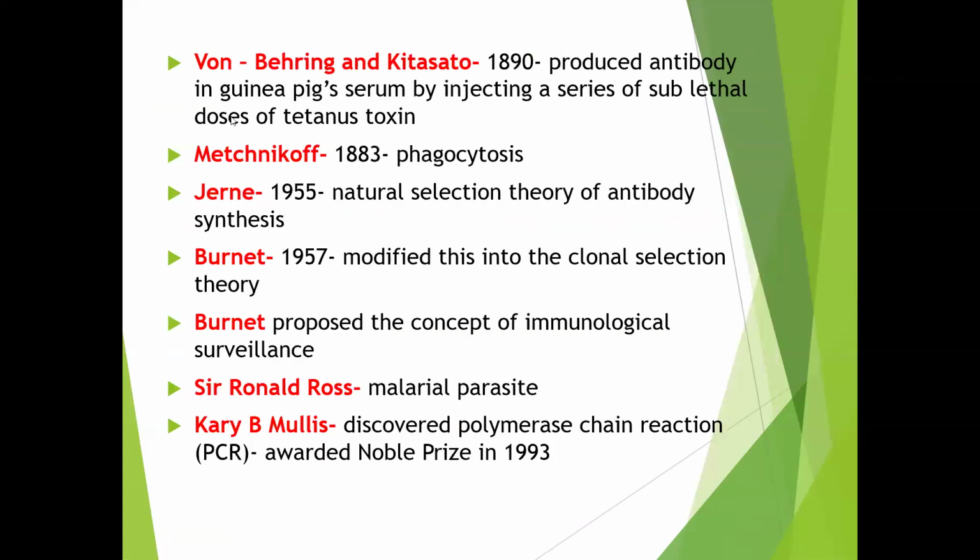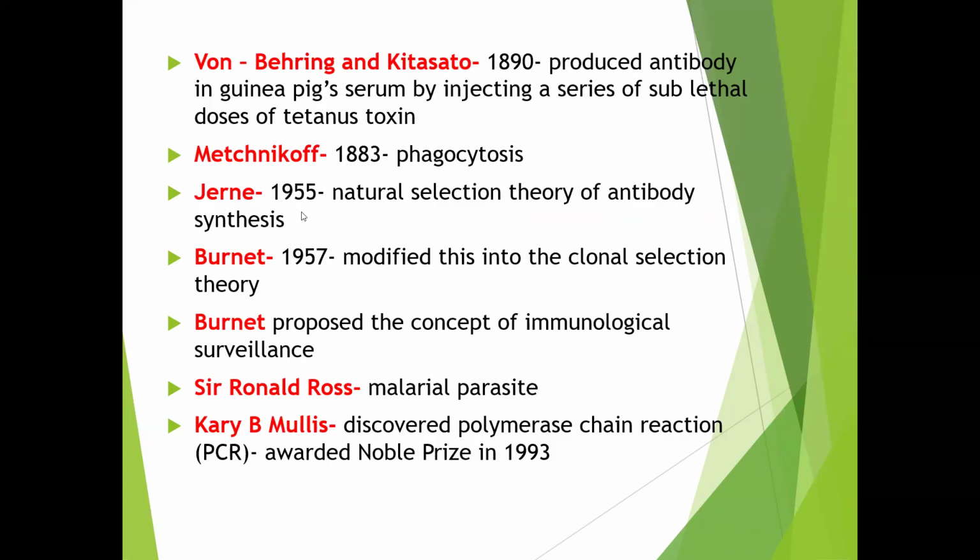Next, Von Behring and Kitasato in the year 1890. They produced antibody, by giving foreign serum, injecting sublethal doses of tetanus toxin into a guinea pig. Next, Elie Metchnikoff in the year 1883 proposed phagocytosis. What is meant by phagocytosis? That is engulfment of bacteria by WBC.